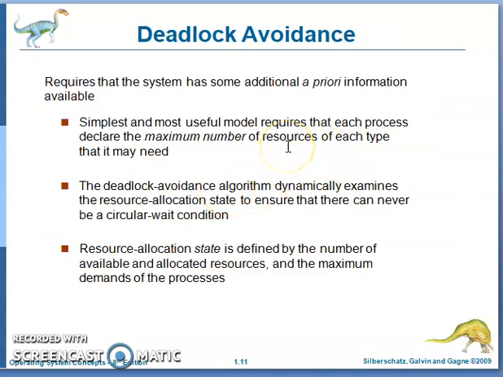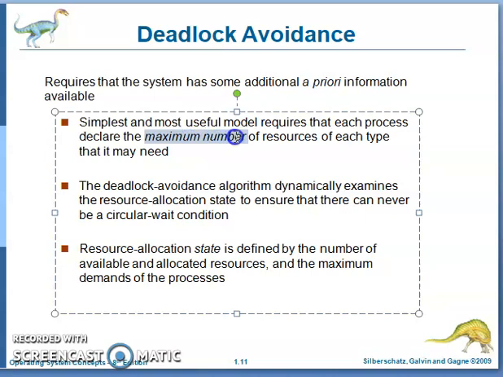Deadlock avoidance. The next topic is deadlock avoidance. So prior information is the simplest and most useful model. It requires that each process declare a max. Max is one matrix or data structure. It specifies the maximum number of resources for each process.